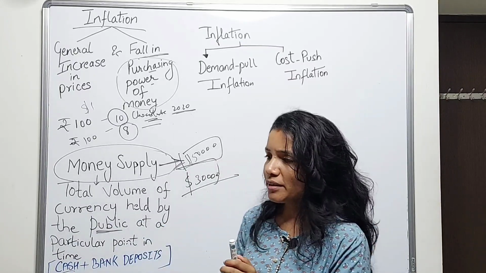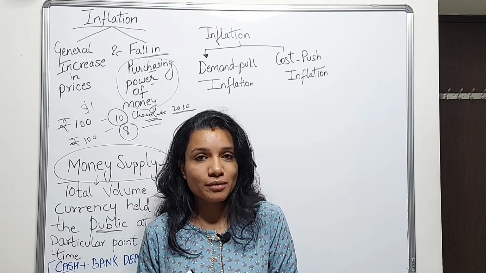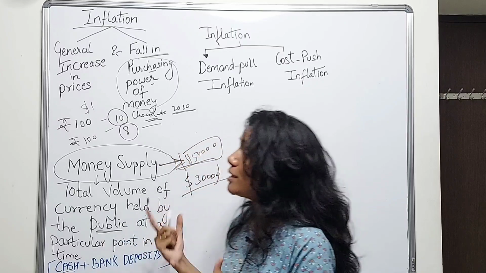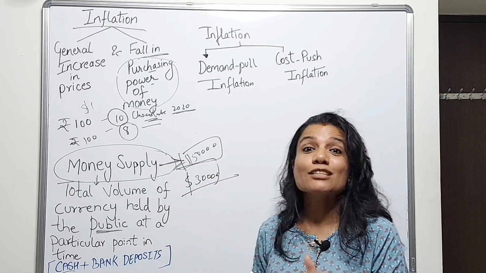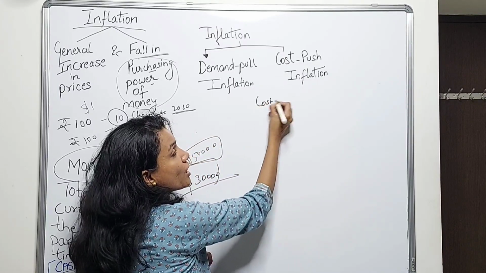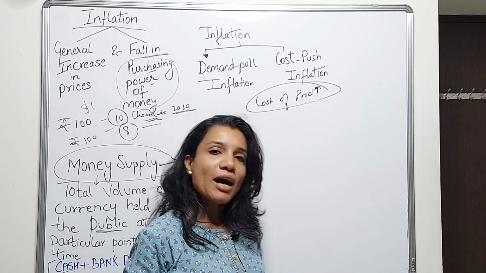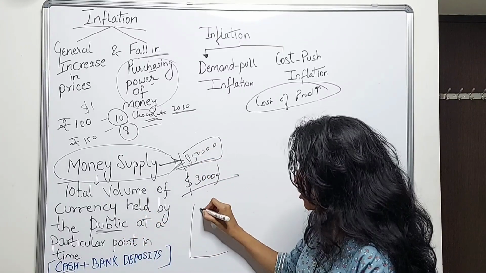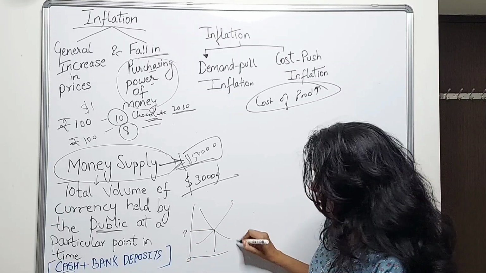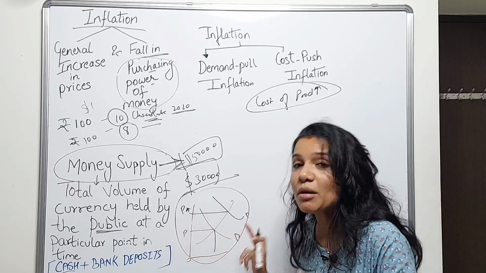Now currently we are halfway through the year 2022 and almost the whole world is facing a fuel crisis. Now shortage of fuel means the prices of fuel will shoot up. When fuel is expensive, transport cost increases, manufacturing cost increases, which means cost of production increases. Now see, in this diagram we saw this was demand, this was supply, and here the two curves meet. OP was the price. Suddenly if there is an increase in demand, the price rises. Okay, understood. Now this was because of demand.